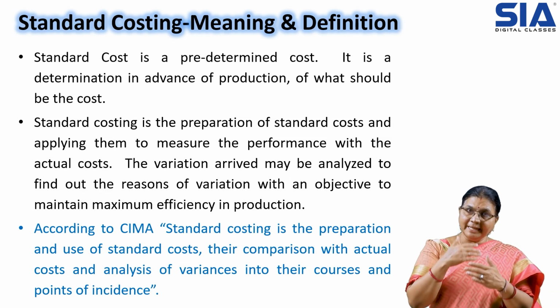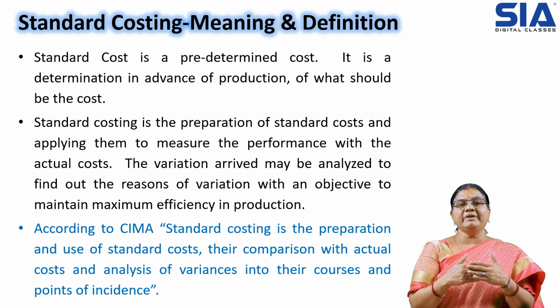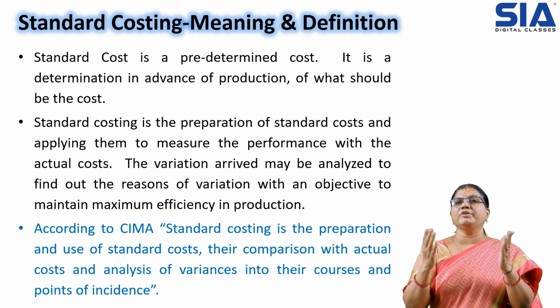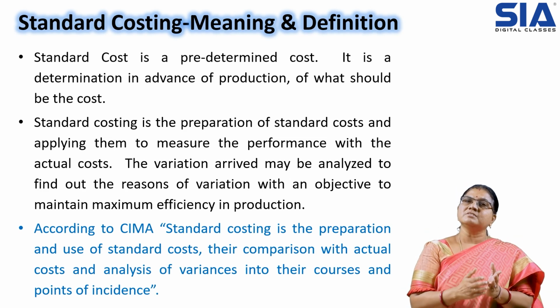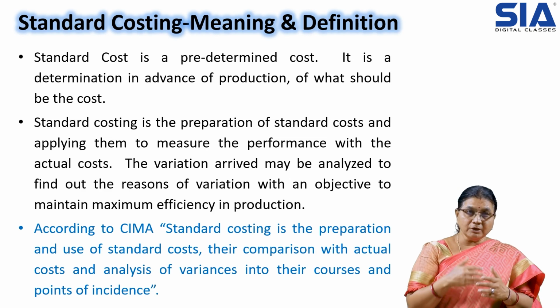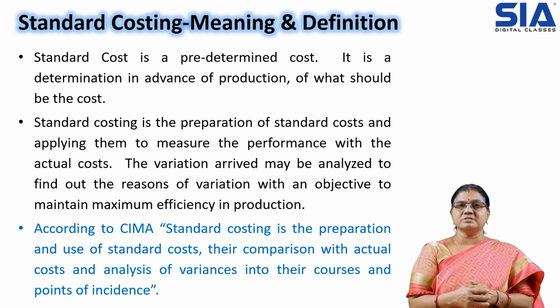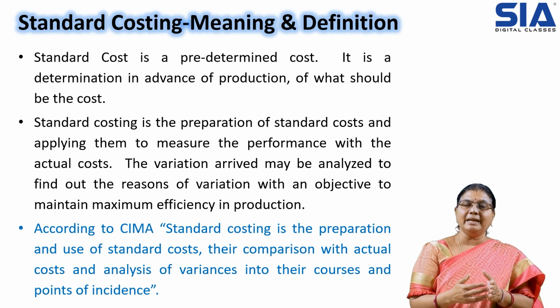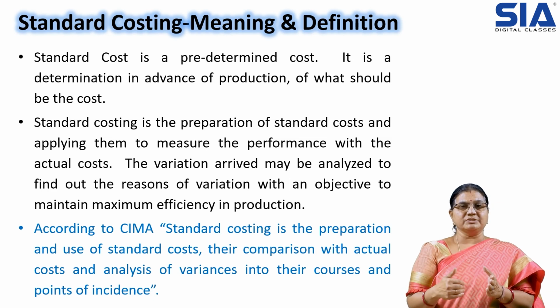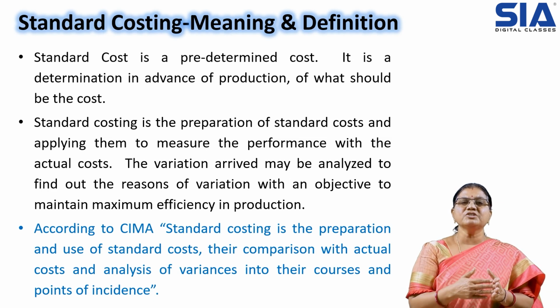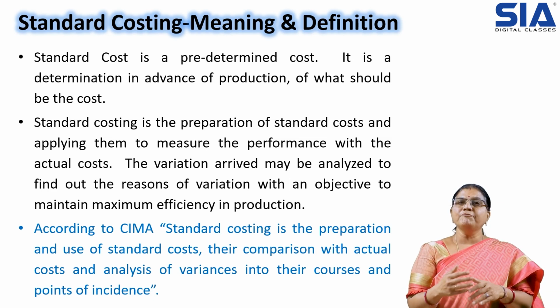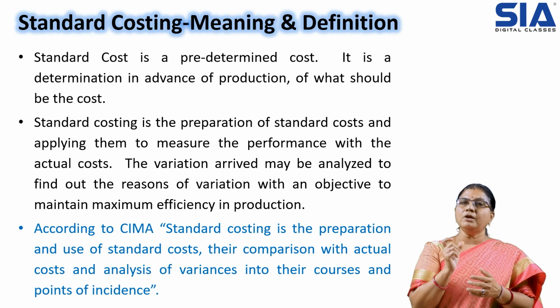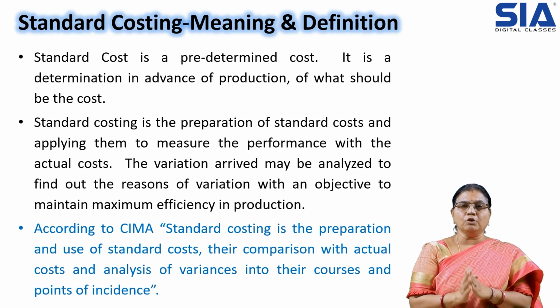For determining those standards, we determine the cost, which is nothing but standard costing. So standard cost is a predetermined cost. In advance, we prepare it for comparison. It is a determination in advance of production. Before starting the production, we calculate the cost, that is the standard cost.